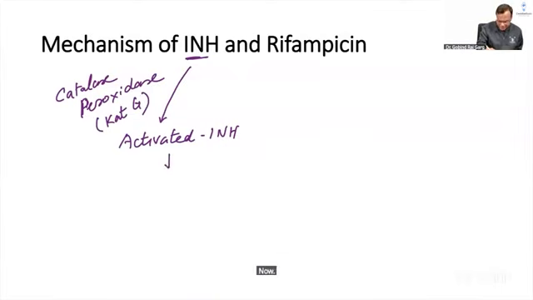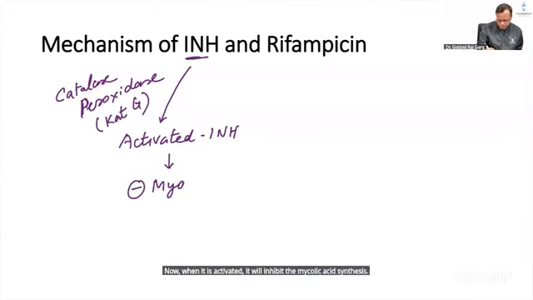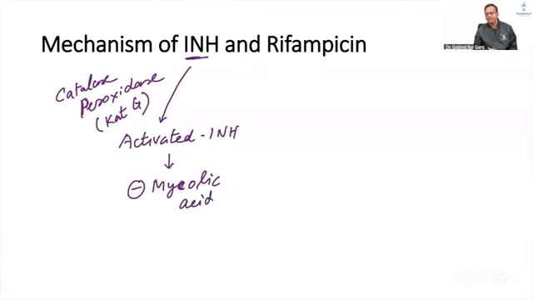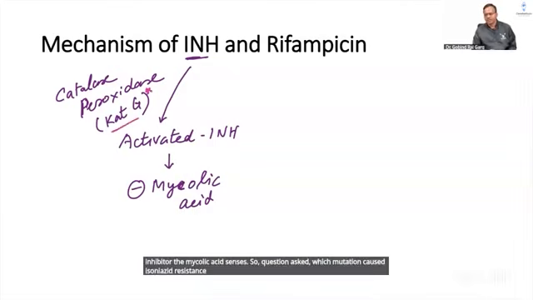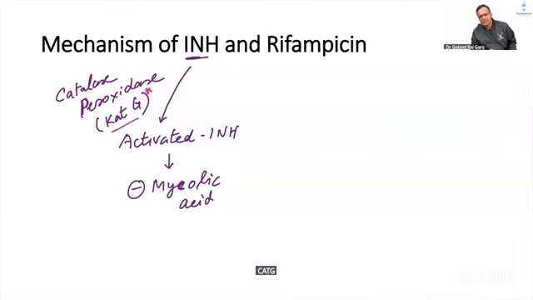Once activated, it inhibits mycolic acid synthesis. So the question asked: which mutation causes isoniazid resistance? It is KatG.